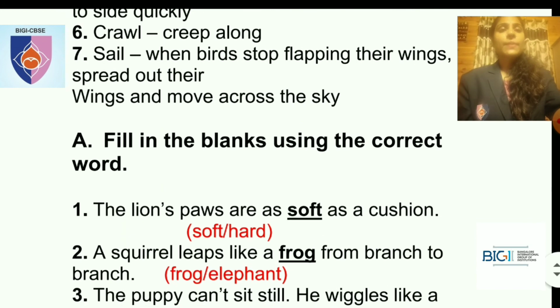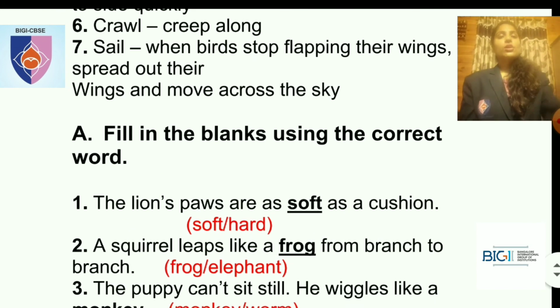So fill in the blanks using the correct word. You have options given here in the bracket, which is written in red color. You'll have to select the right one and write it in the blank given. Okay, so the lion's paws are as dash as a cushion. Soft. Okay, not hard, it is soft.